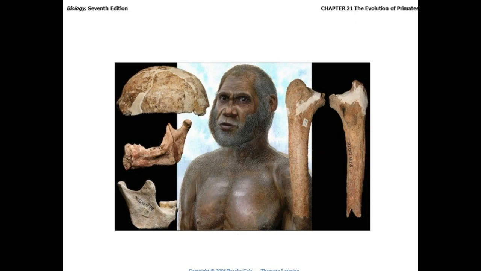And another artist rendering of a modern-day Homo sapien using the remains here. So we have a cranial cavity, a mandible showing the shape of the jaw and chin, as well as some parts of the arms and leg bones and things like that.